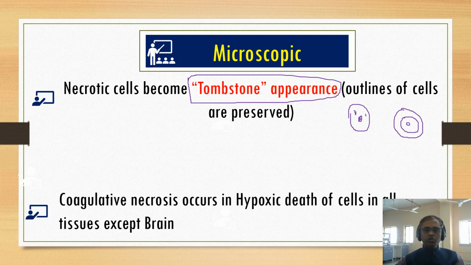Next, coagulative necrosis occurs in hypoxic cell death in all tissues except the brain. This is very important for the future classes. Hypoxic coagulative necrosis occurs in hypoxic cell death in all tissues except the brain.